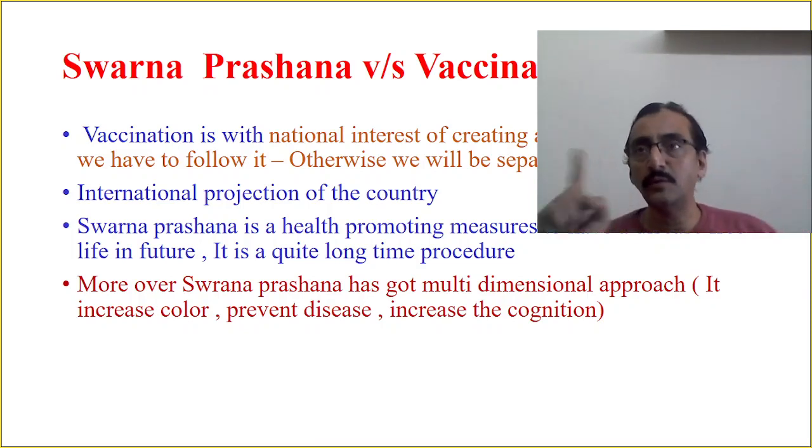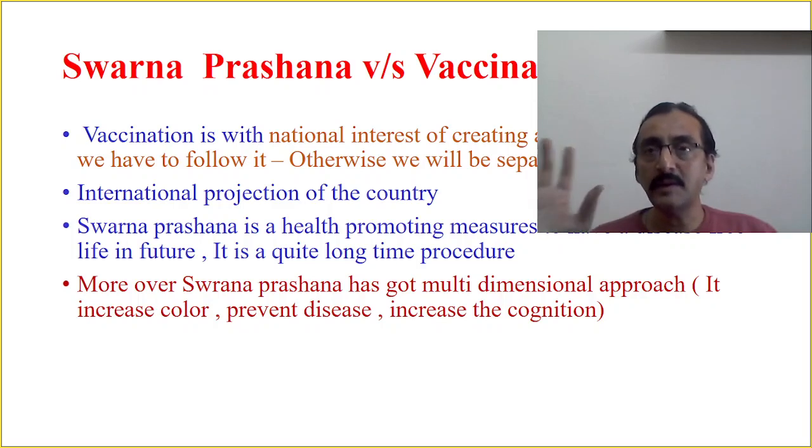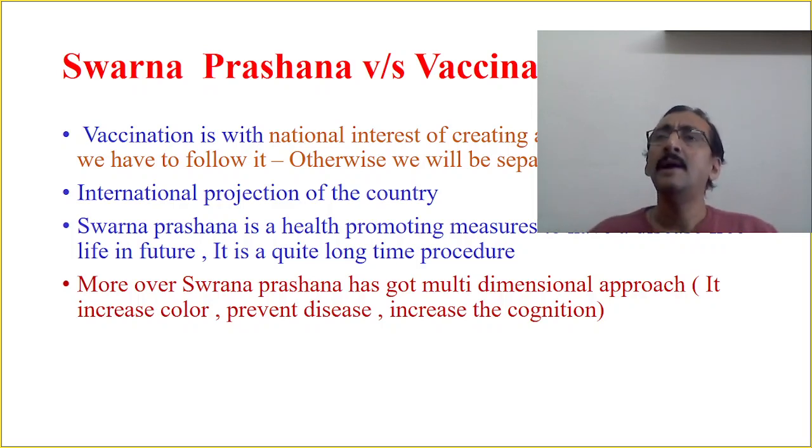Vaccination has its own value. It has a national interest. It has a health interest. Okay, so it has the interest of creating a healthy India. It has its own aims and objectives. It has to be taken. But Swarna Prashanna is another type of increasing body immunity. So there is no question of denying it. Both are important for us.